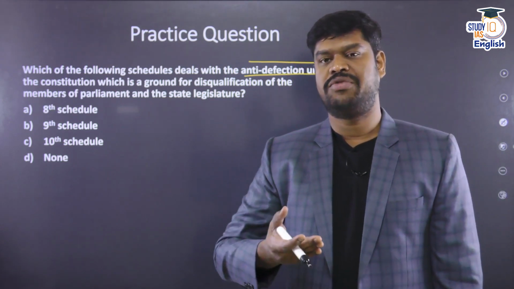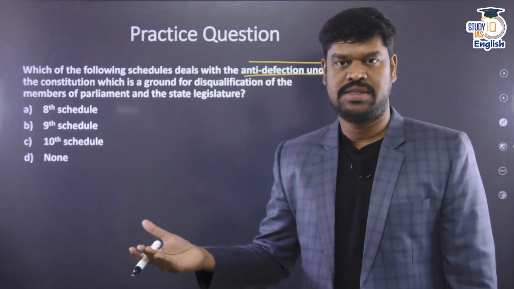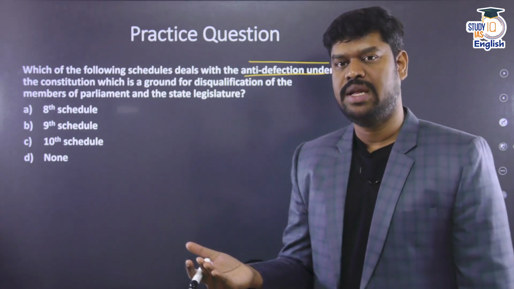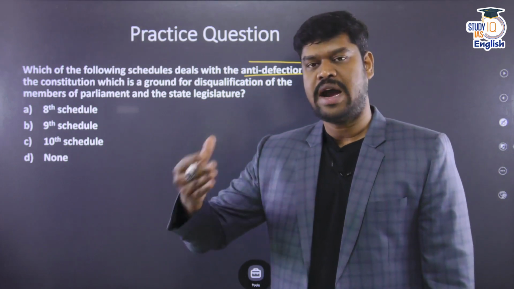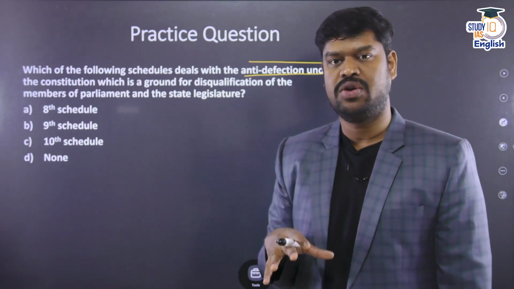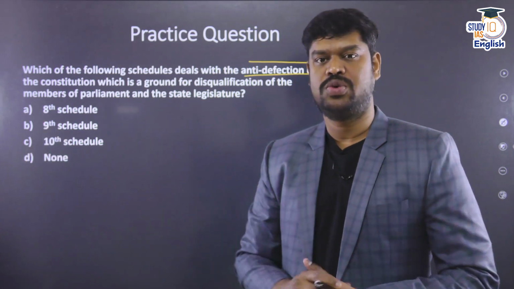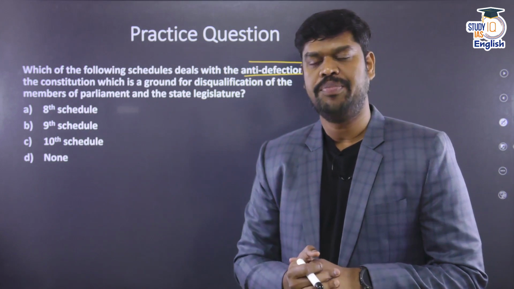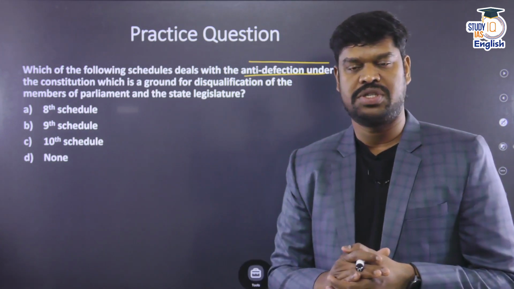However, after the Constitution came into force, especially after the mid-1960s and subsequently, defection has increased a lot. So defection basically means a person who has got elected from one political party, after winning the elections on the party ticket of a particular party, then switches his allegiance to another party. He changes his loyalty to another party, supports another party. So this is basically what is called defection.